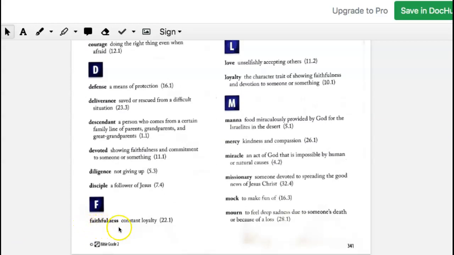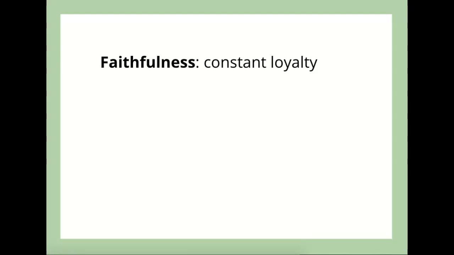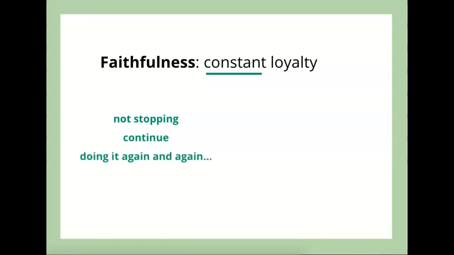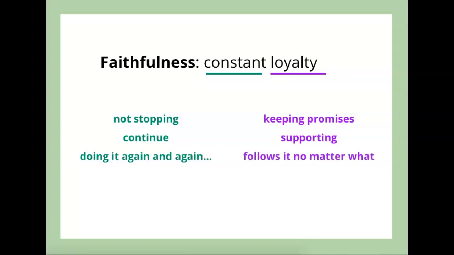What does the word faithfulness mean? It means constant loyalty. So the word faithfulness means constant loyalty. And the word constant can mean something like not stopping, continuing, or doing something again and again. And the word loyalty could mean something like keeping promises, supporting, or following it no matter what happens. So that means someone who shows faithfulness would not stop keeping promises or continue supporting what they believe or follow their faith no matter what happens.